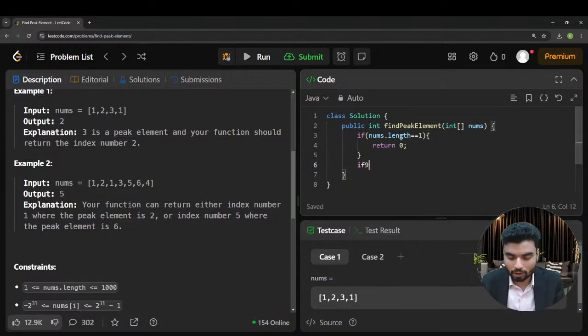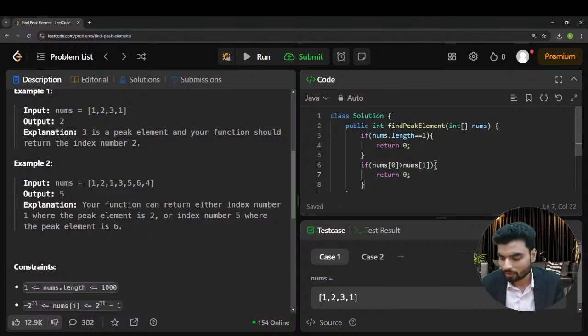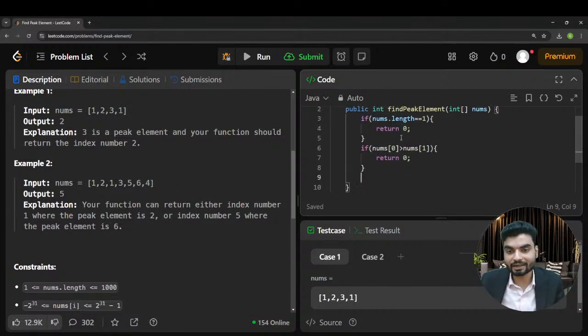Again, there can be a scenario that if nums[0], the first element, is greater than nums[1], in that case what should we return? Again, the peak will be 0.